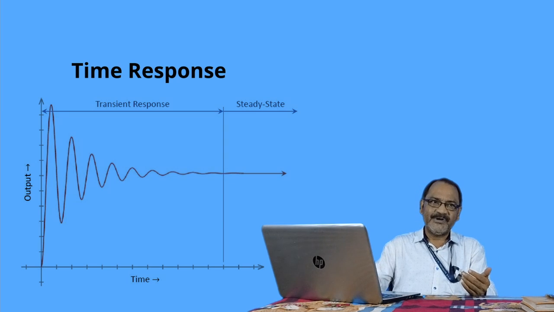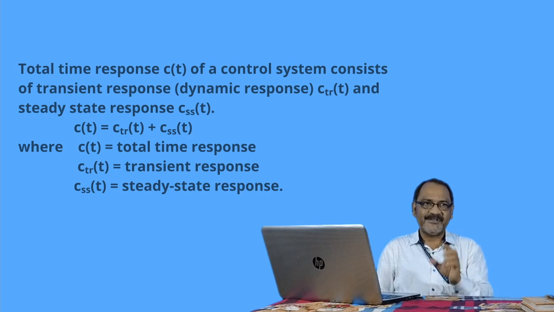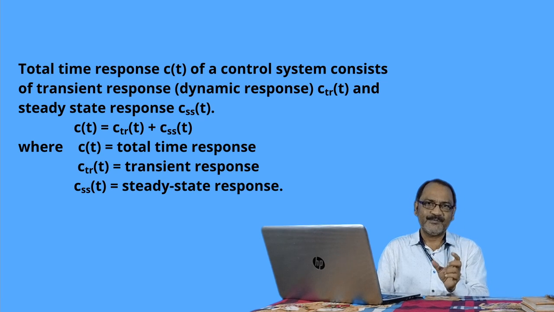Now we will discuss them one by one. First we will discuss the transient response, then the steady state response. Okay, next we will go to the transient response and steady state response one by one. Whenever we are discussing the response, it has two parts: one is the transient part, another is the steady state part. The combination of these two parts is known as the total time response.